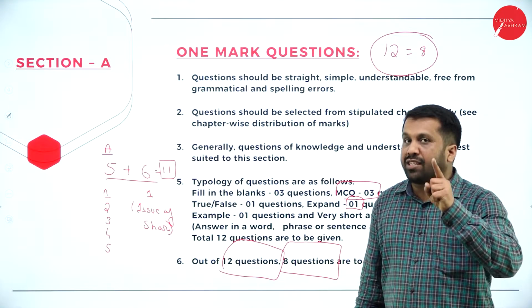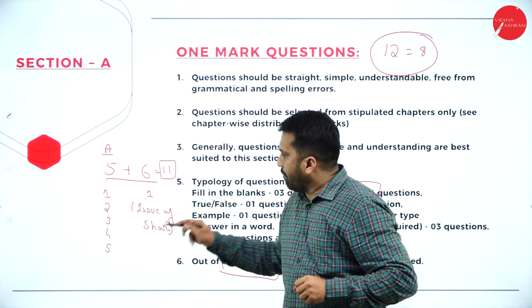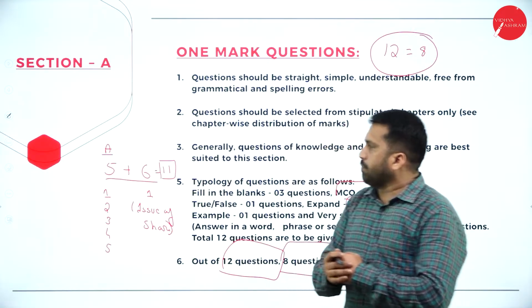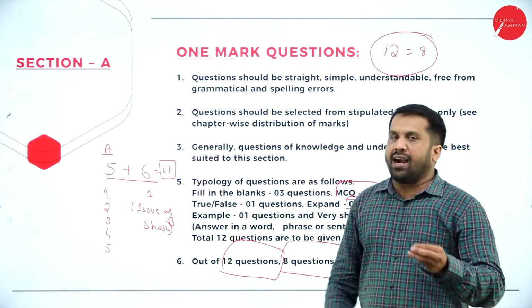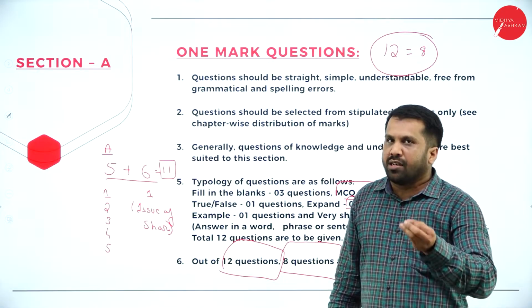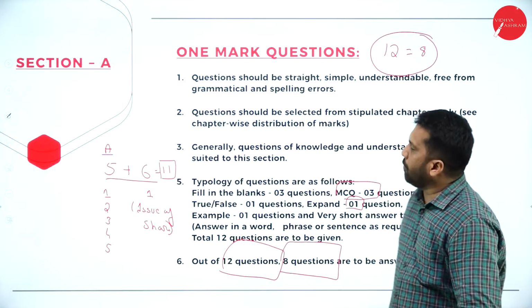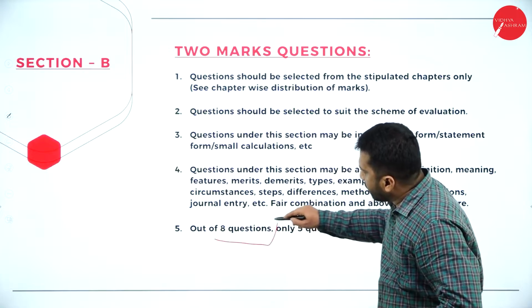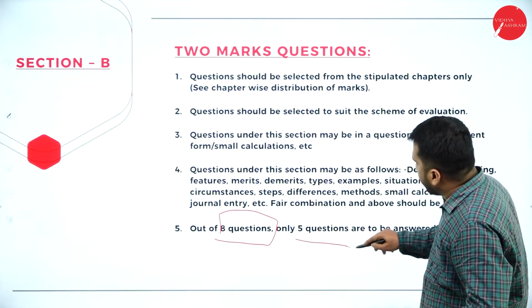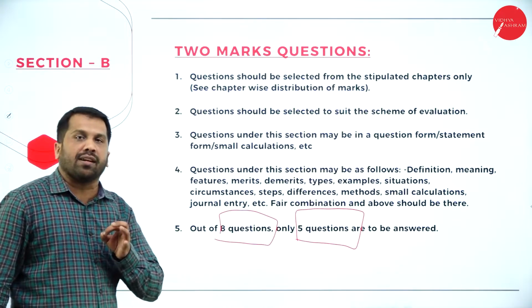Which are the topics, which are the chapters you are supposed to concentrate? 1, 2, 3, 4, 5 and unit number 1 from Part B. If you thoroughly study these things, hardly it will come to 10 to 12 pages. It will cover even 1 mark and 2 mark questions also. Now, I'll come to your 2 mark questions. Out of 8 questions, you are supposed to attend any 5.